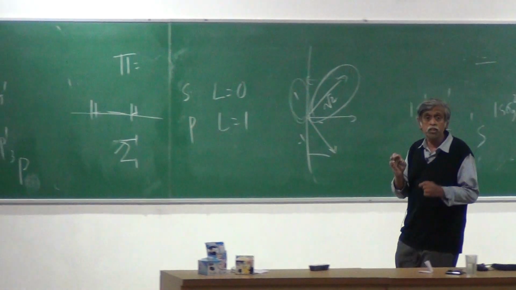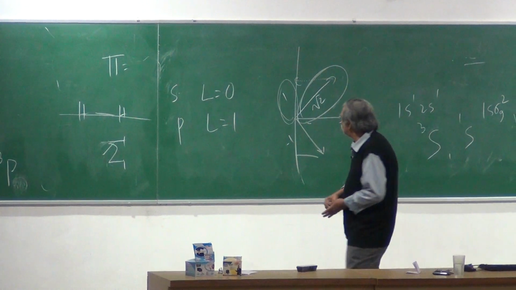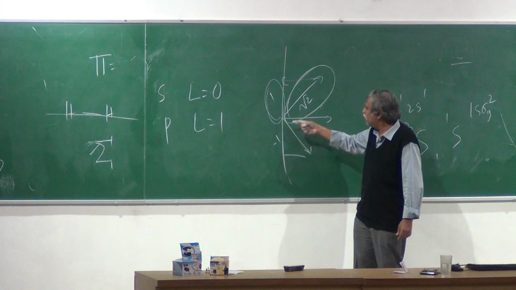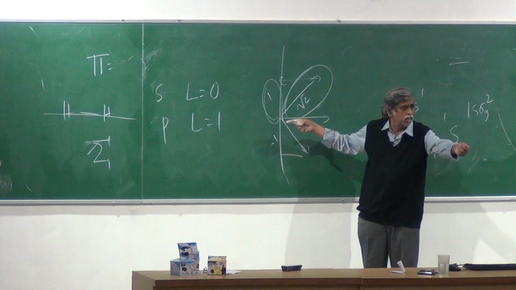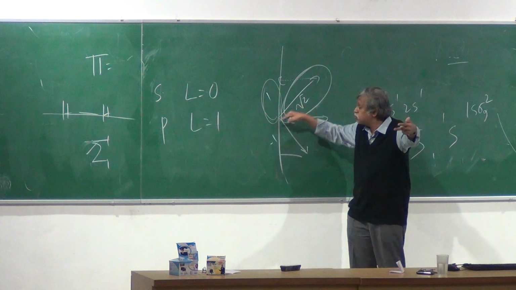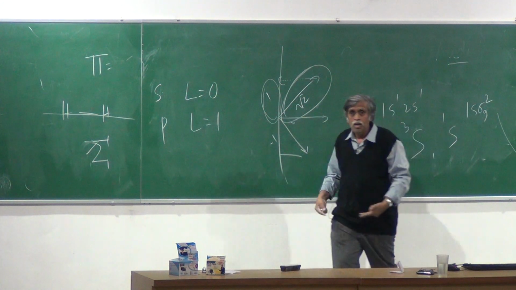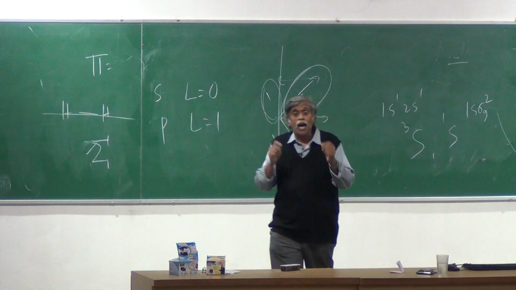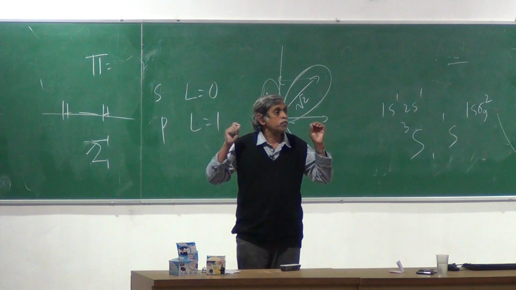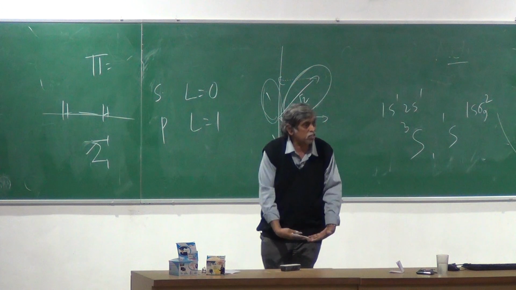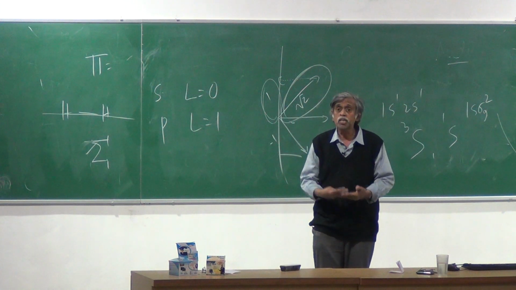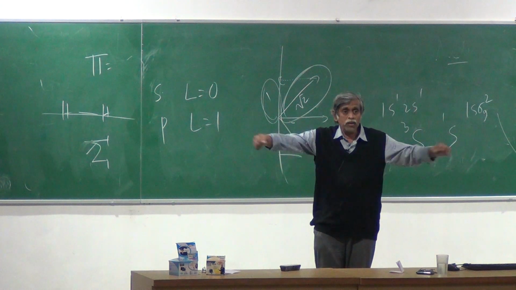For a delta state, the projection is 2, which essentially means that when I say L equal to 1 and give you this, what do I have? I have one state who has a projection of 0 on this reference axis, and I have two states, plus 1 and minus 1. In the case of molecules, I am not speaking in terms of L, I am actually speaking in terms of the projection because I already have a reference direction. And therefore, I am allowed to talk about the projection of the angular momentum on the axis.